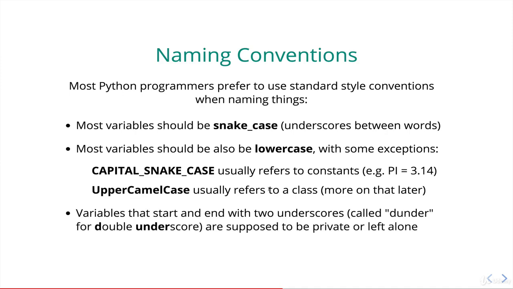And then variables that start and end with two underscores, like this, so there's two right there on either side, are called dunders, which stands for double underscore, but really the idea is that you just shouldn't touch them. They're not supposed to be for you to mess with. This is more common when you're working with other people's code, maybe an open source project or something that we're using that we didn't write.